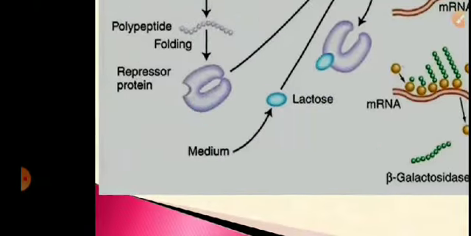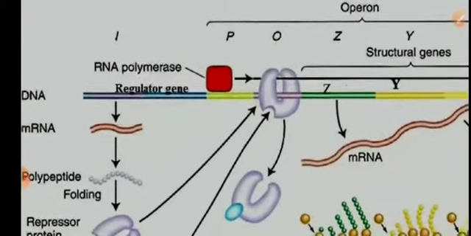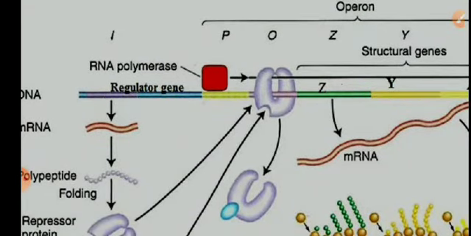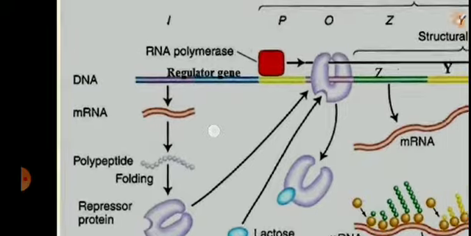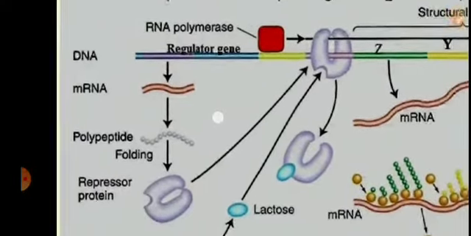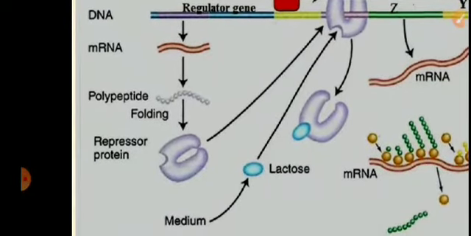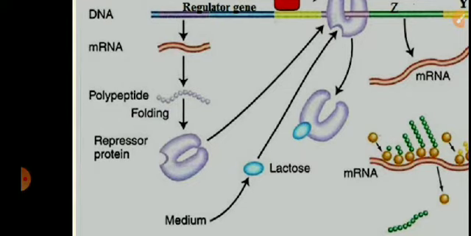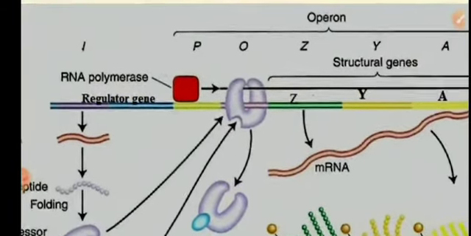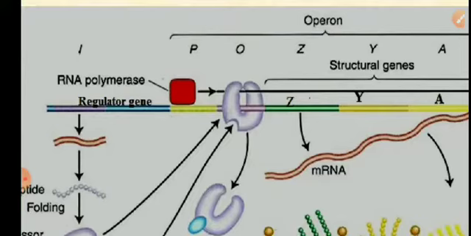So just look at this diagram once again. In the beginning, the regulator gene produces mRNA, which produces a protein called repressor protein. Then there is the promoter gene, the yellow color.